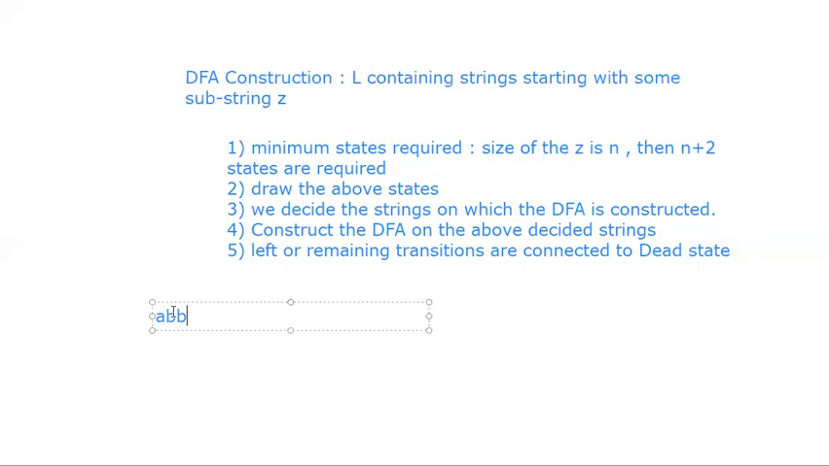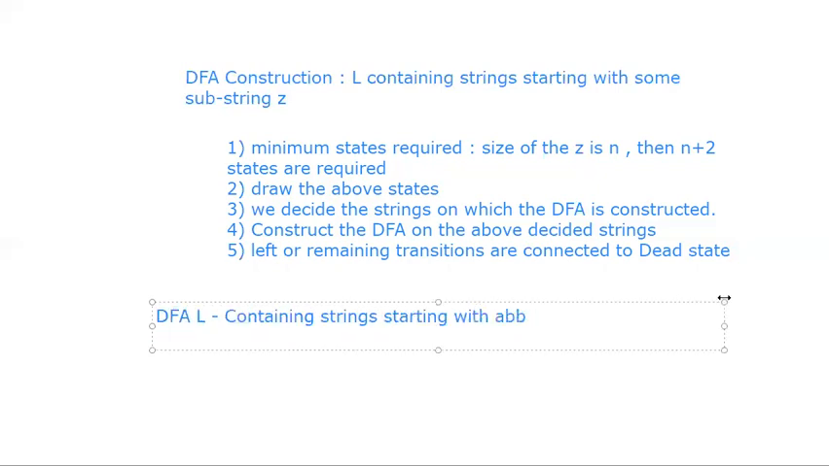Okay, now we will see the same problem. Suppose we want to construct a DFA that accepts language L containing strings. Language means a group of strings. All the strings are starting with ABB. Let us assume this is the only problem. If you understand this problem, we can solve any other problem. I will show you now.